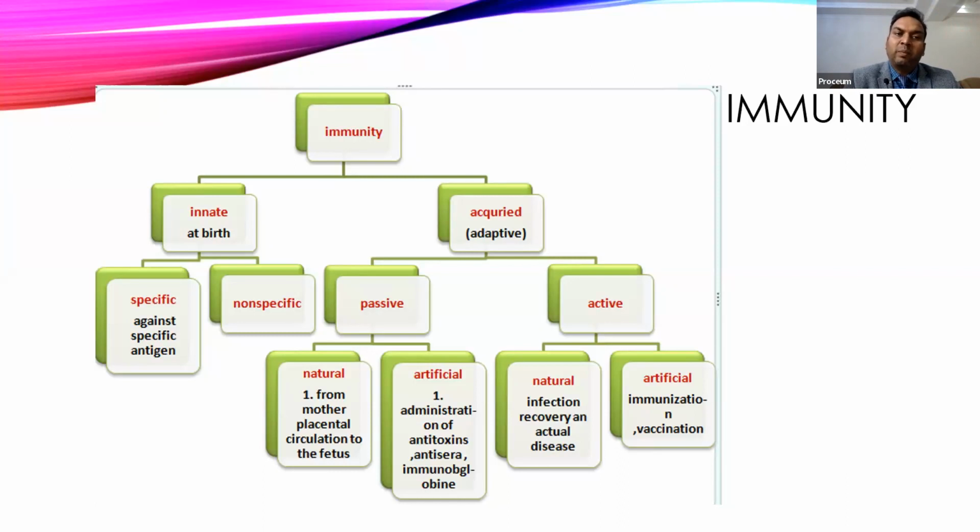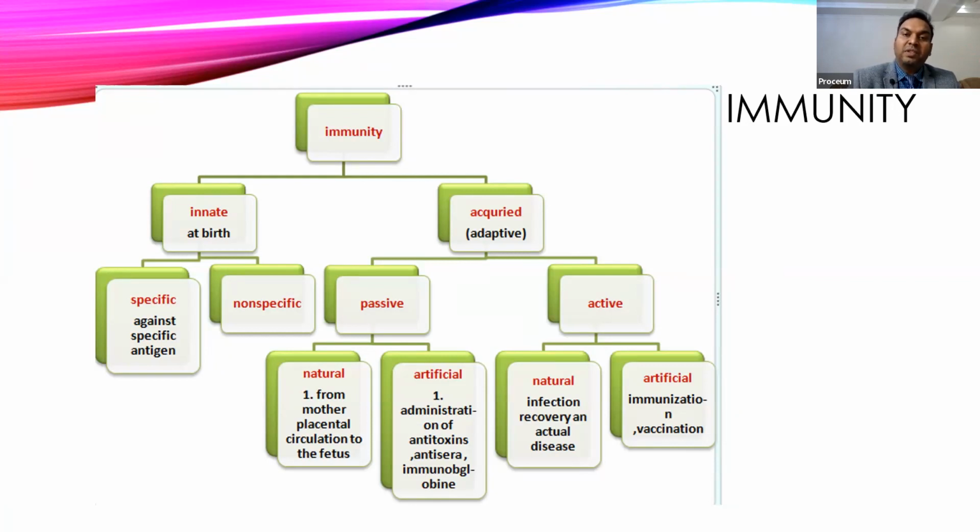Apart from this, when you are breastfeeding, you also get various IgA type of antibodies, and those IgA antibodies will form a coating on the GI tract and provide temporary immunity against any naturally occurring infection.